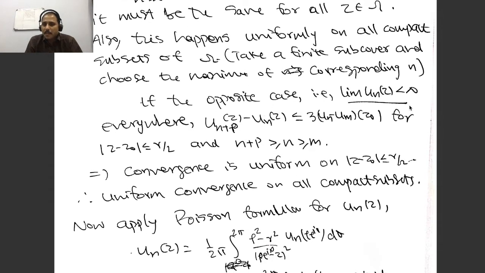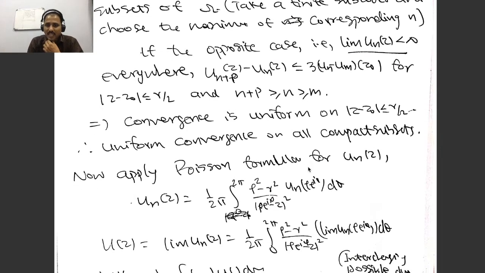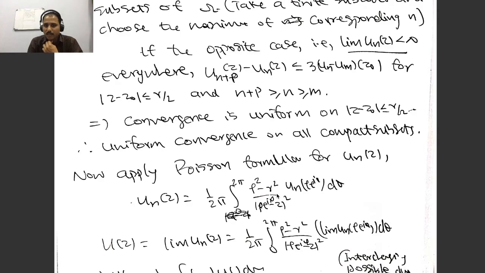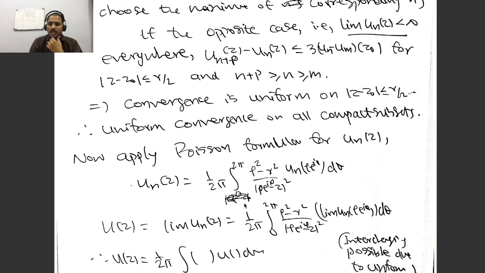Now if the opposite happens at some point, then it will happen everywhere, and you need to prove that the limit is also harmonic. That is easy because u_n(z) satisfy the Poisson formula like this, and you apply the limit and interchange the limit using a compactness argument. So that's all.